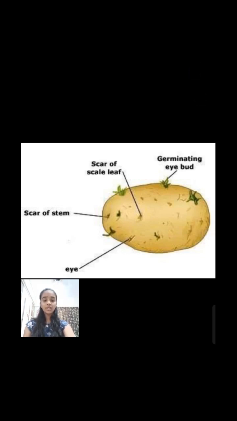You must have observed a potato with small outgrowths on it. Have you ever wondered what they are? They are the buds of the tubers. When the buds receive optimum conditions for growth, they develop into a new plant. The buds, along with the piece of potato, can also be planted to grow a potato plant.